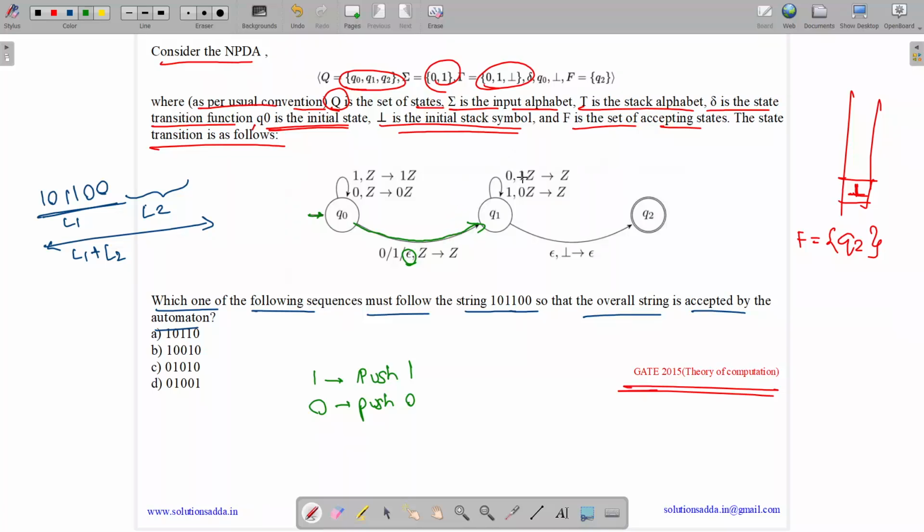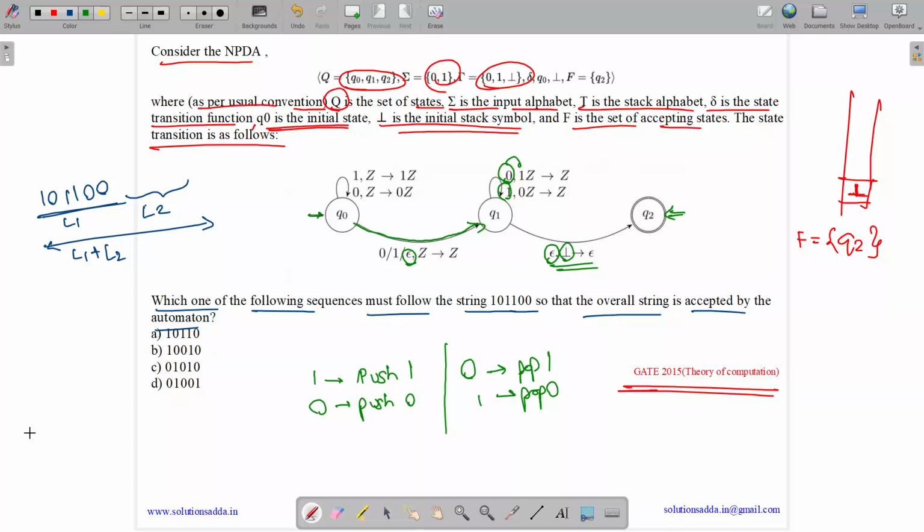Now here, if the top is 1, Z, which means the stack top is 1 and we are getting a 0, then we are just popping. So if we get a 0, then we pop 1, and if we get a 1, then we pop 0. So basically we are matching 0 with a 1 and popping 1. So we are matching 0 with its complement and 1 with its complement. Then if we reach the end of the stack with epsilon, then we reach the final state. So it is acceptance by final state.